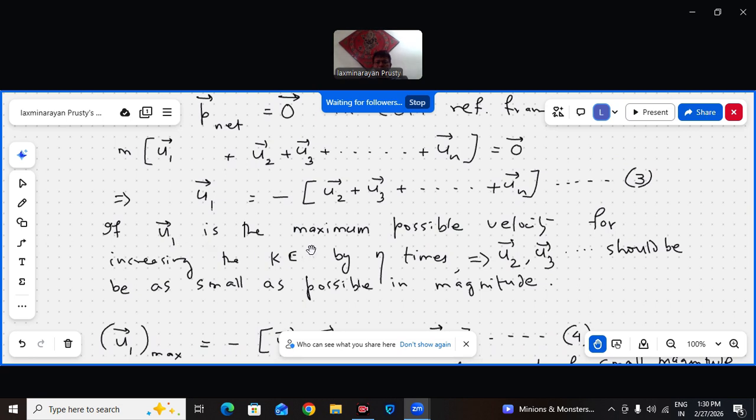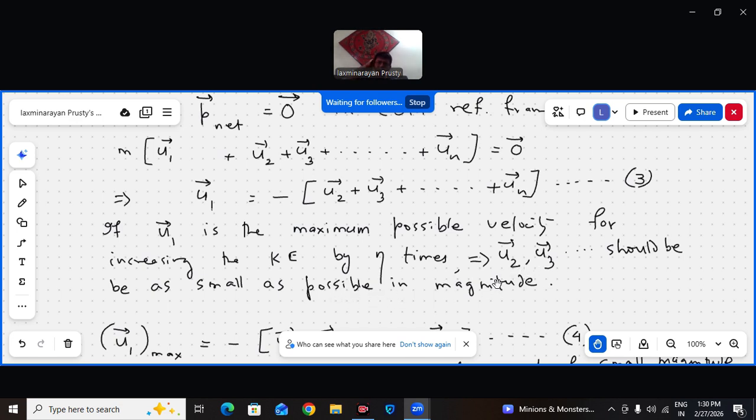If U1 is the maximum possible velocity of particle 1, for increasing the kinetic energy by eta times, the kinetic energy increase by eta times. So for that, U1 is the maximum possible velocity of particle 1. Then U2, U3 should be as small as possible in magnitude.